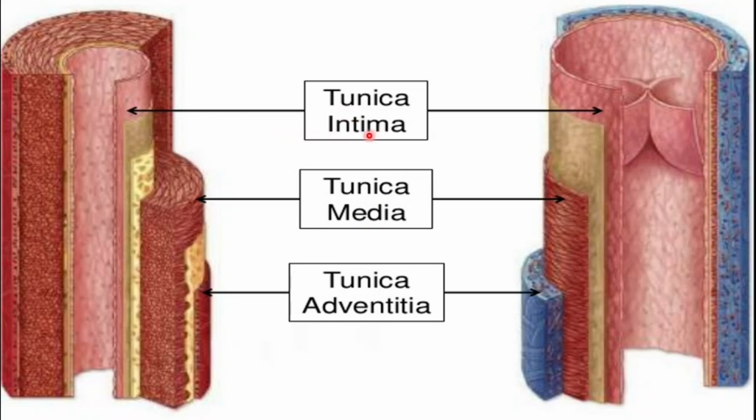Intima means that the innermost layer has an intimate relation with the blood. The tunica intima is in close relation with the blood, so that layer is known as the tunica intima. Tunica media is the middle layer; M is for middle. And tunica adventitia is the outermost layer of both the arteries and veins.